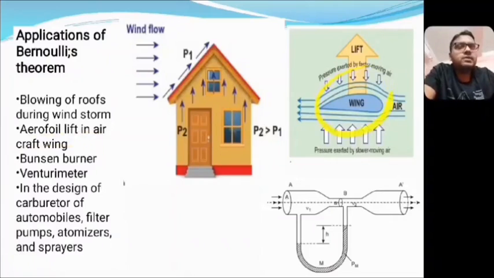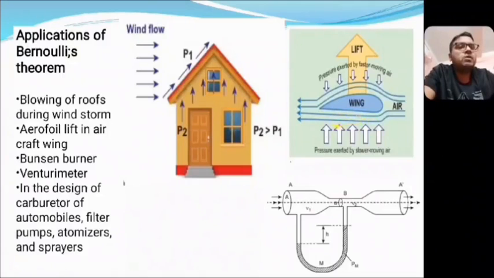We see in this picture that in an aerofoil the upper curvature is higher than the lower curvature. Due to the higher curvature, the wind speed on the upper side will be higher than the wind speed on the lower side. As per Bernoulli's principle, as the air velocity is high, the pressure will be low on the upper side, and as the air velocity is low on the lower side, the pressure will be high on the lower side.